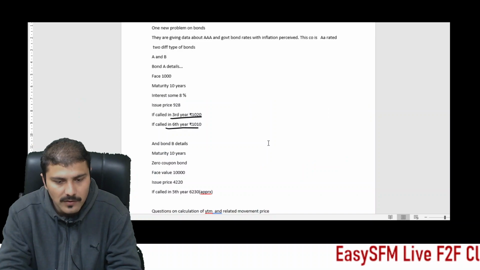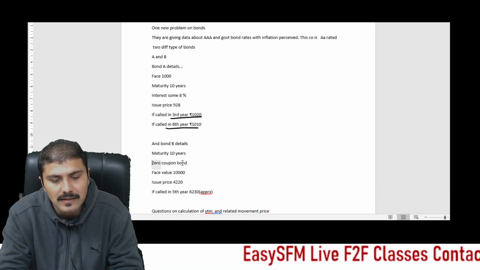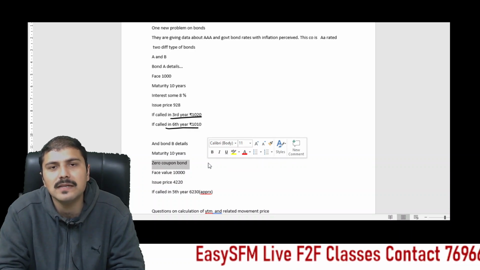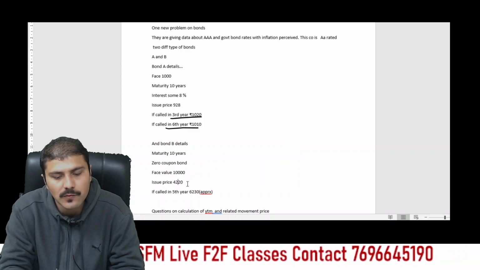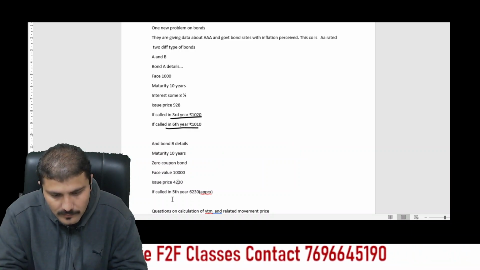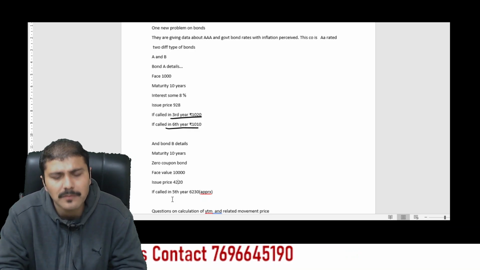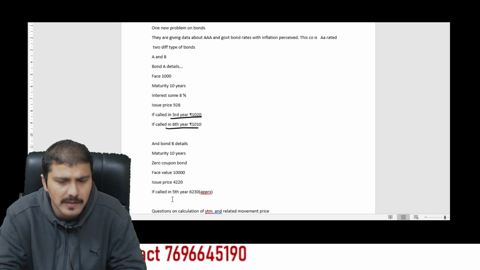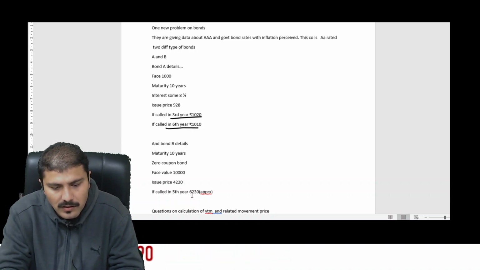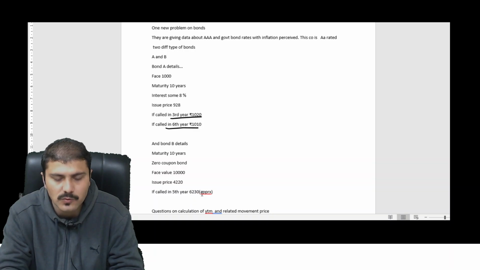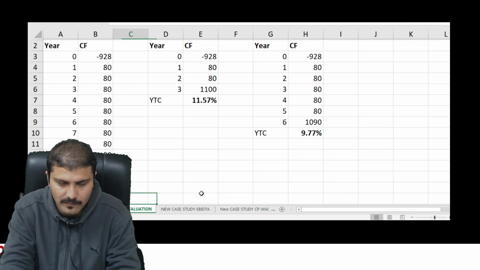The second part was also there, bond B details: the maturity is again 10 years, but this is a zero coupon bond. As the name suggests, the coupon will not be there. The face value is 10,000, issue price is 4220, and calculate the YTM. There are two alternatives: one, we will calculate the YTM for this particular bond; second, we will calculate the YTM if it is called in 5th year at 6230. So first let's calculate the YTM.